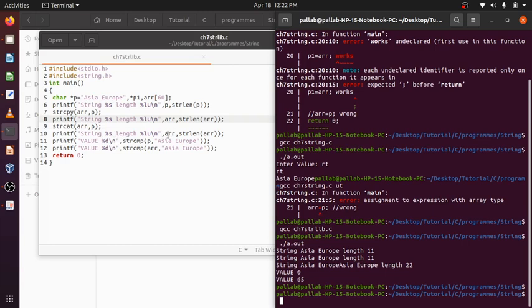So now if I print ARR after executing this, it will write Asia Europe twice and the length will also be 22. Previously 11, now 22.